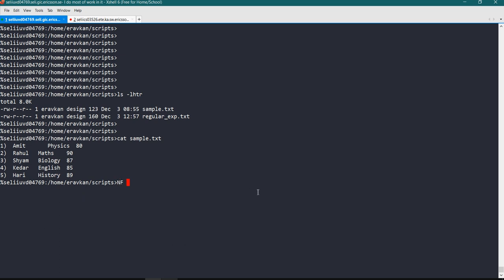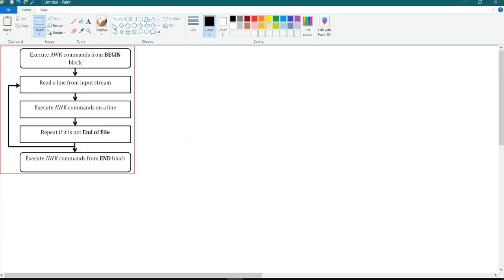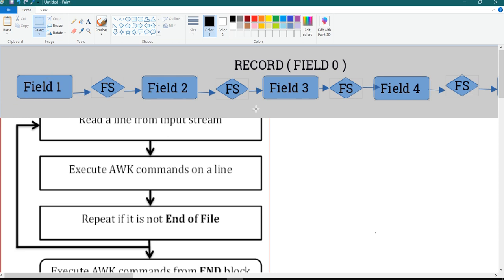Then we will see for field, number of field. So before understanding awk, you should know the concept of field and records. So I can give you one example. Let me paste one. See here, there are fields in your line: field 1, or you can say column 1, column 2, column 3, and they are separated by a field separator. So by default the field separator in the awk command is space.